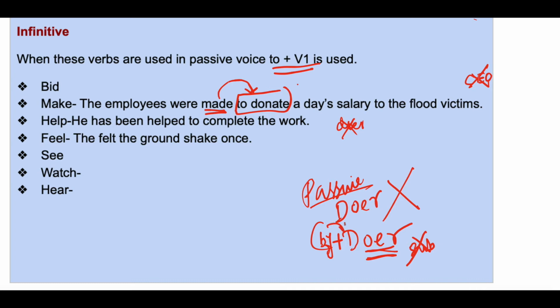Okay, the doer is present after by. When the doer is present after by, it is in passive voice. When the doer is absent, it is also in passive voice. Okay, he has been helped to complete the work. So who helped him? I helped him, but the doer is not present, so this is in passive voice, and that's why help takes infinitive, that is 2 plus complete.